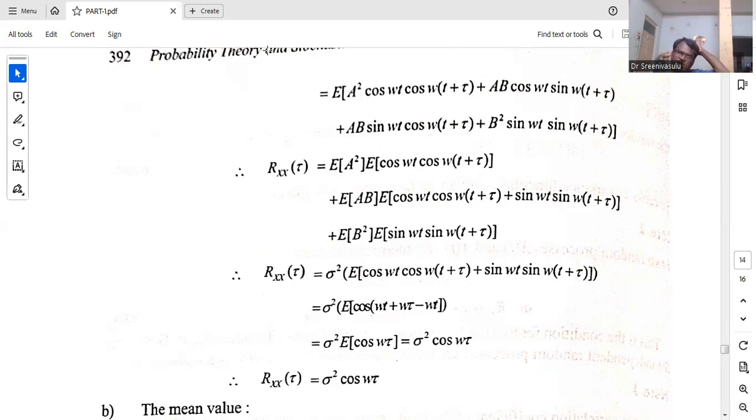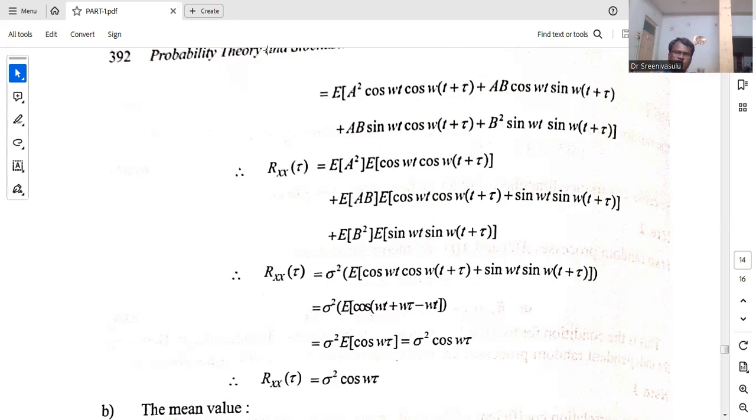Now distributing like this, based on the given data, we know that the expected value of AB is equal to 0. Wherever we have the expected value of AB, we substitute 0, so the remaining terms, if you observe, are two terms.